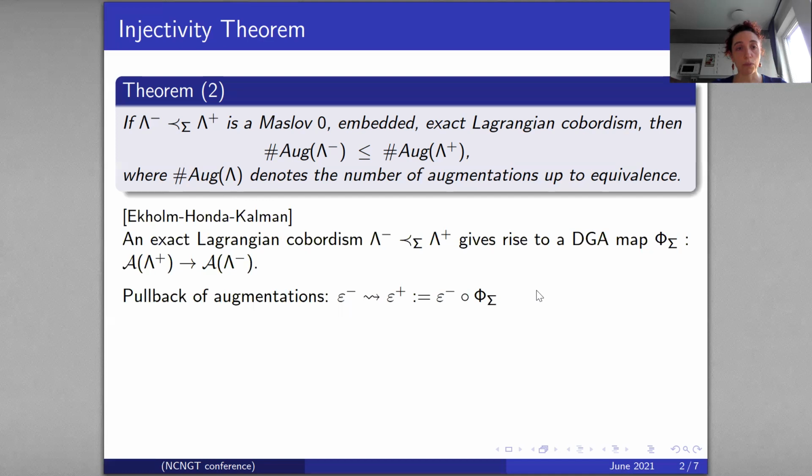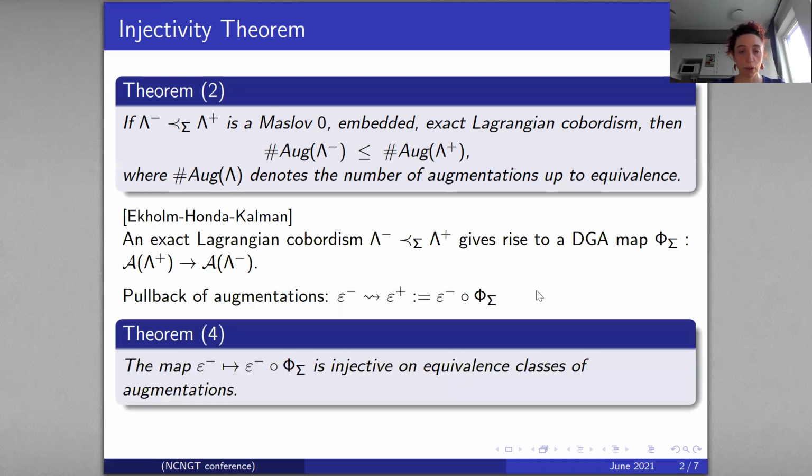And what we actually prove is that this map is injective on equivalence classes of augmentations. So this map that takes an augmentation in the negative end and gives an augmentation of the positive end is injective on equivalence classes of augmentations. So if I am working with Z2 coefficients in particular, this theorem 4 implies theorem 2. By injectivity, I get this relation about the cardinality of the sets of augmentations up to equivalence, the set of equivalence classes of augmentations.